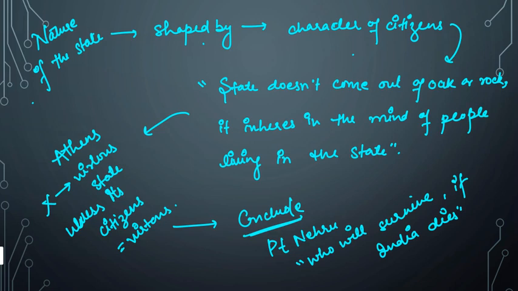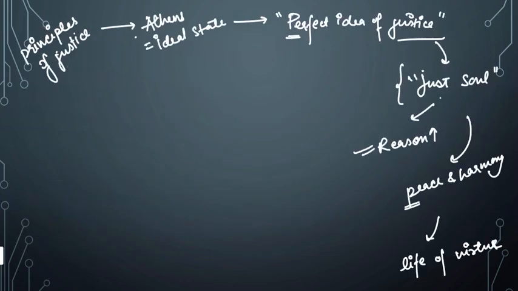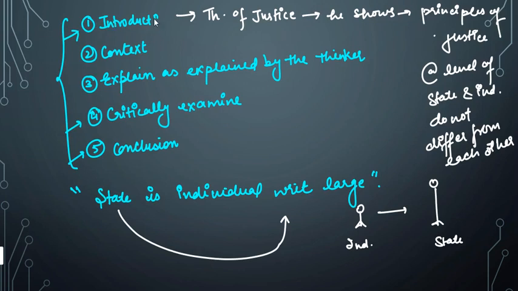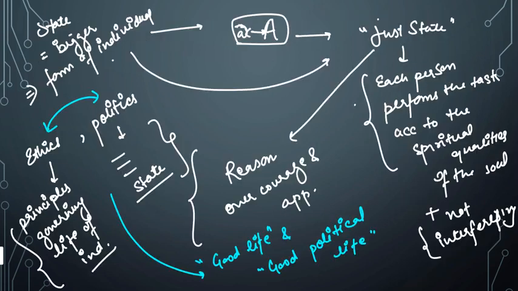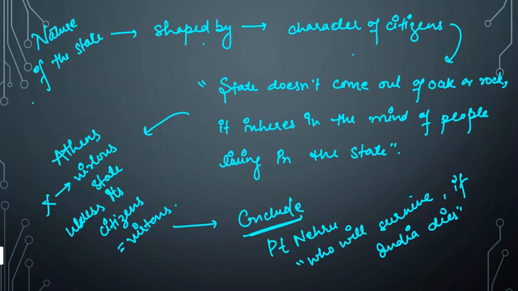Okay, so this is how we have to answer statement-like questions. First of all, we need to give the introduction, then we give the context, then we explain it as explained by the thinker, we then critically evaluate it if we can, and then we conclude it by linking it to some other great thinker or person's idea or with other theories, right?